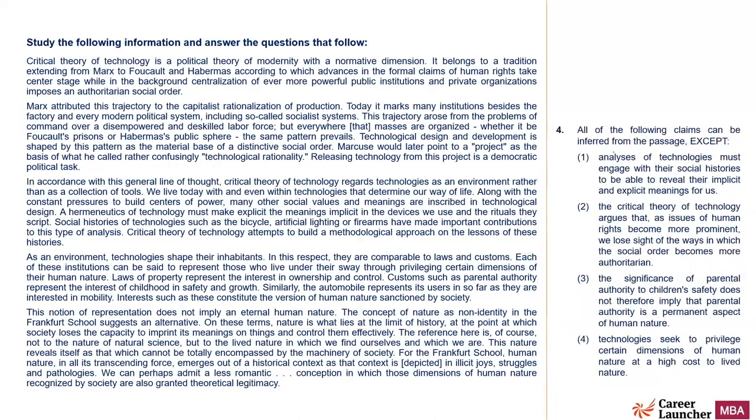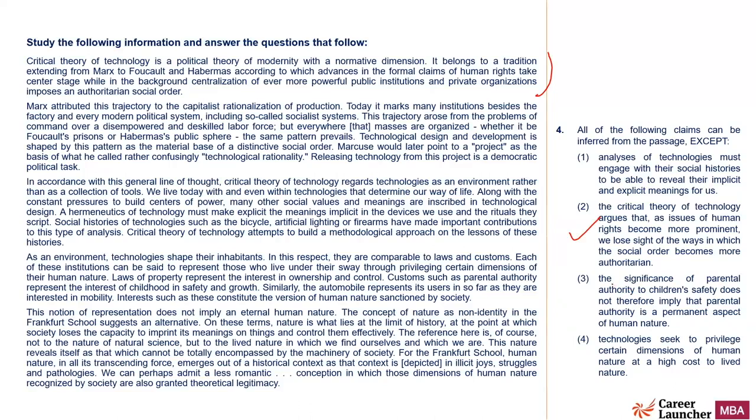All of the following claims can be inferred from the passage except, so which cannot be inferred from the passage. One, analysis of technologies must engage with their social histories to be able to reveal their implicit and explicit meaning to us. Okay. Two, the critical theory of technology argues that as issues of human rights become more prominent, we lose sight of the ways in which the social order becomes authoritarian. All right. This is definitely mentioned. This is mentioned in the first paragraph. We have found it in our summary. So two is definitely mentioned.